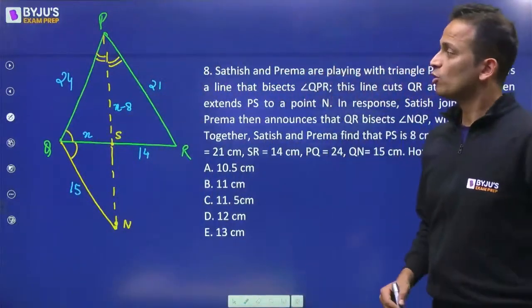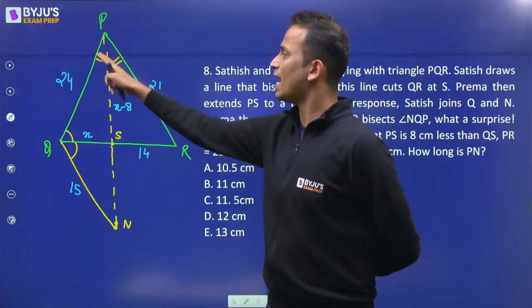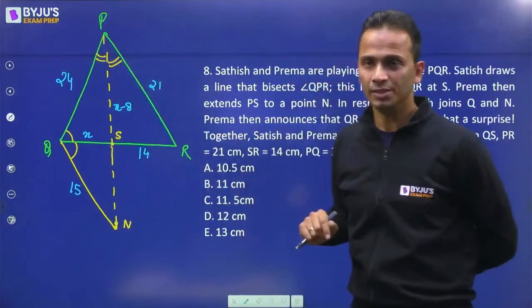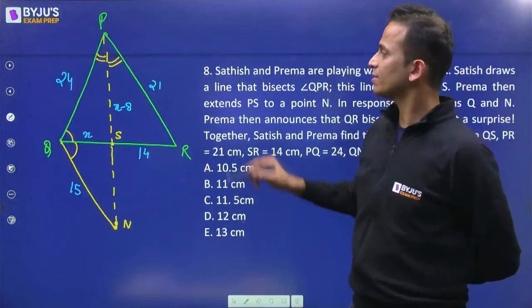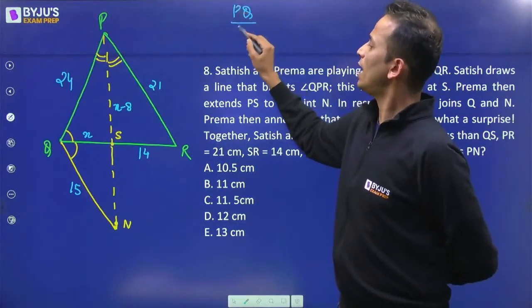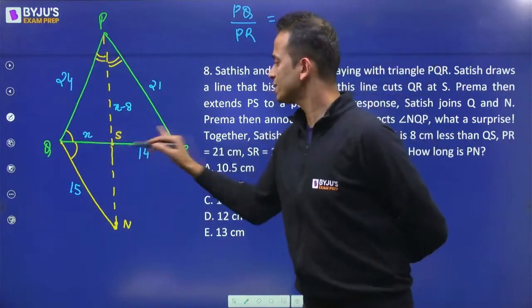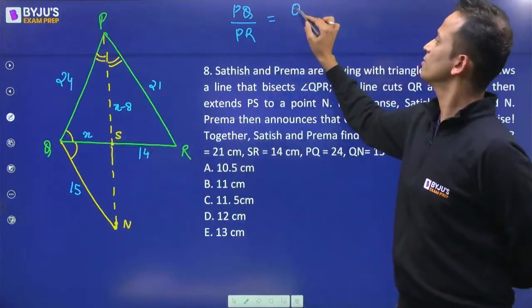Okay. So if I say that PS is the angle bisector of angle P, then using the angle bisector theorem, you can say that the ratio of PQ and PR will be equal to QS and RS.